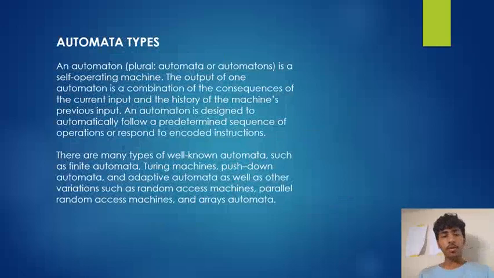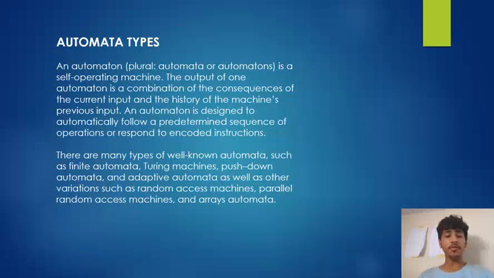Now we will talk about automata types. An automaton is a self-operating machine. The output of one automaton is a combination of the current input and the history of the machine's previous input. An automaton is designed to automatically follow a predetermined sequence of operations or respond to encoded instructions.